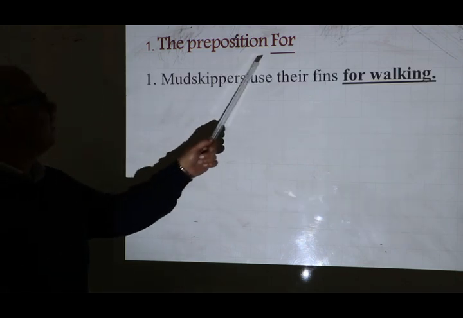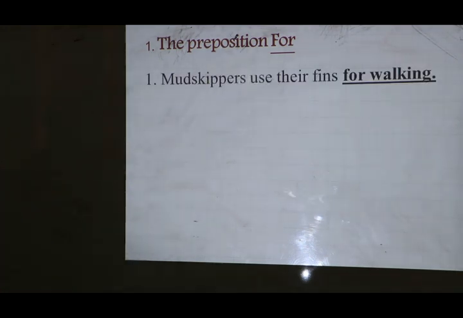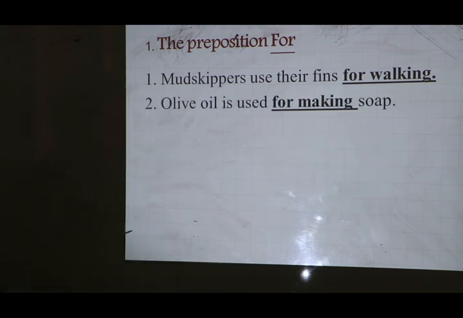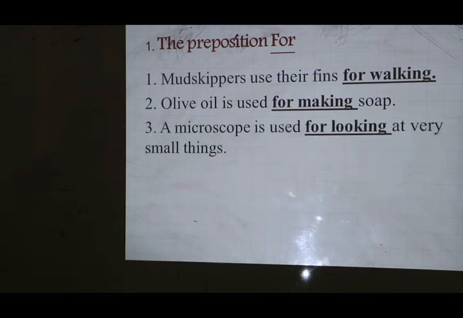The preposition for. Look at the first sentence. Mud skippers use their fins for walking. Look at the second sentence. Olive oil is used for making soap. Number 3, a microscope is used for looking at very small things.